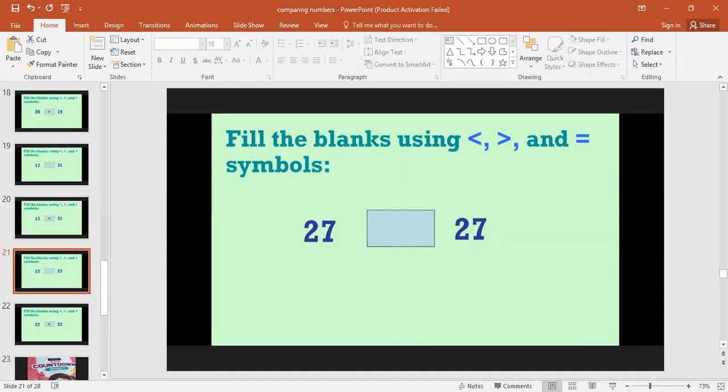Yes. Tuba, Ehsan, and Azwa gave the right answers. The crocodile is confused, and when it's confused, its mouth is like the equal to sign. Do you know what the equal to sign is? It is the equal to sign. It means that 27 and 27 both are equal, and we'll read it like 27 is equal to 27. Do you understand?